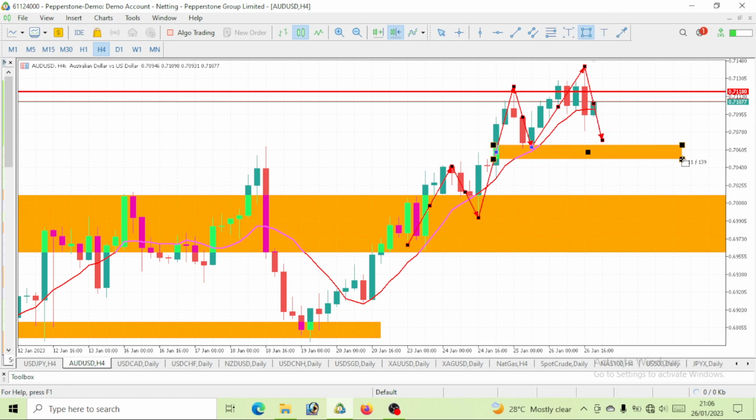Then let's see this pullback hit this level, which I'm watching out for, which is at least close to the level of 0.70605. So let's watch out for at least close to the level of 0.70605. Then AUD USD can continue the movement upward.